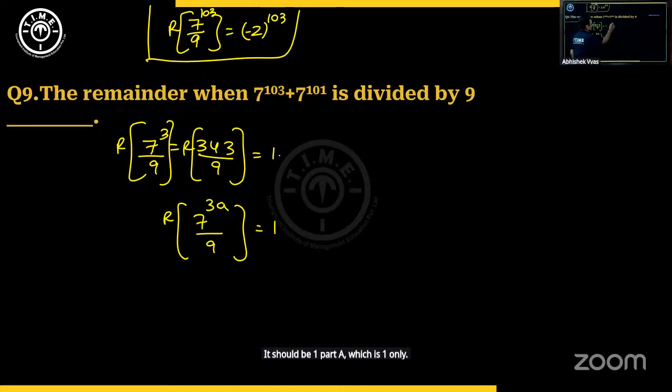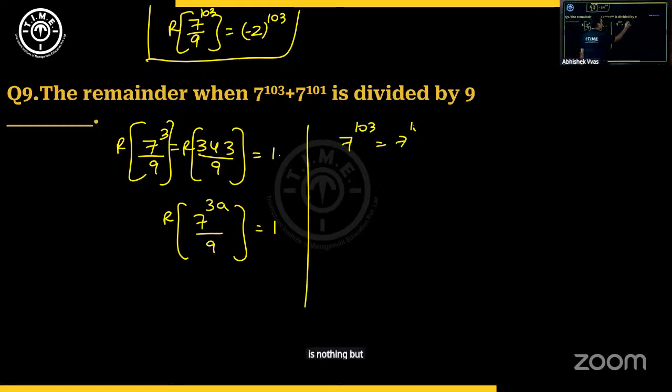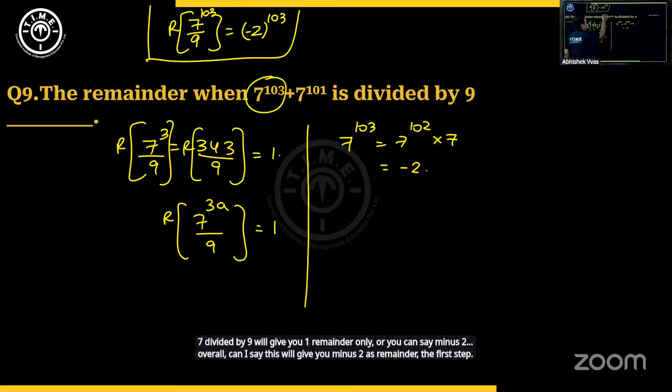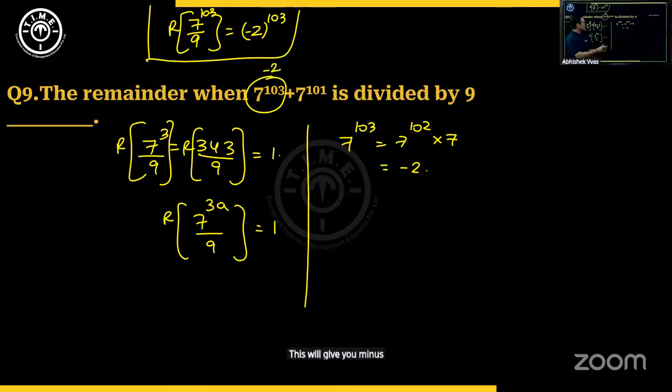Now can I write 7 to the power 103 as 7 to the power 102, a multiple of 3, into 7? This when divided by 9 will give you remainder 1 for the first factor, and 7 divided by 9 will give you remainder 7, or you can say minus 2. So overall, the first term will give you minus 2 as remainder. Minus 2 or 7, both are okay.